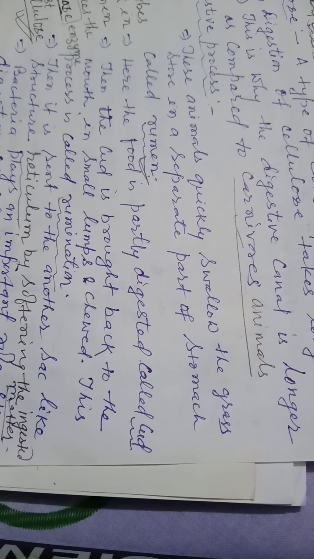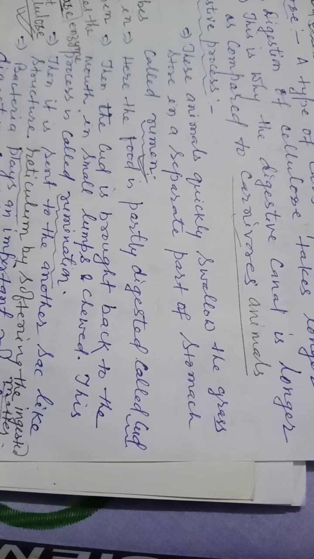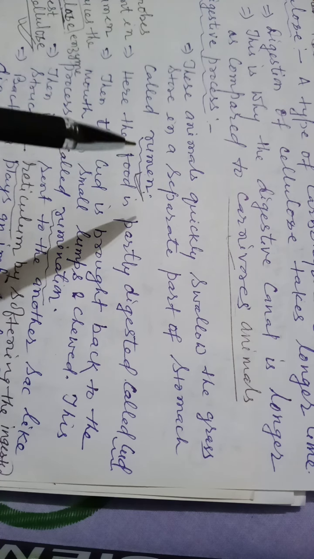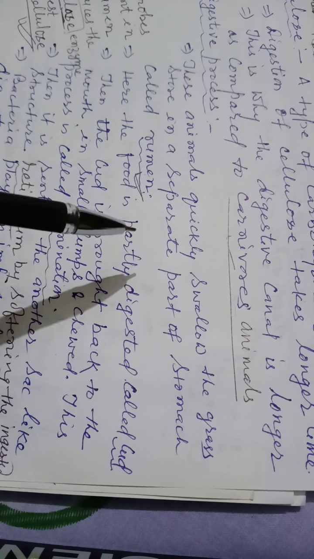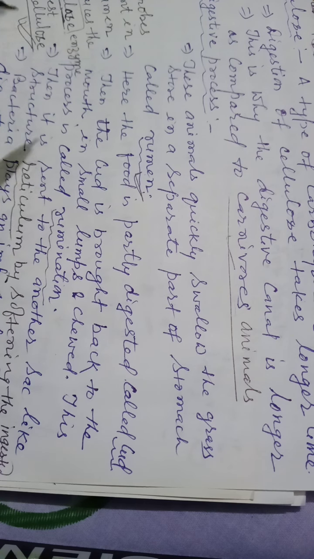Bacteria play an important role in the digestion of cellulose by the action of a special enzyme called cellulase. So in this way, the digestion of food takes place in ruminants, or grass-eating animals.